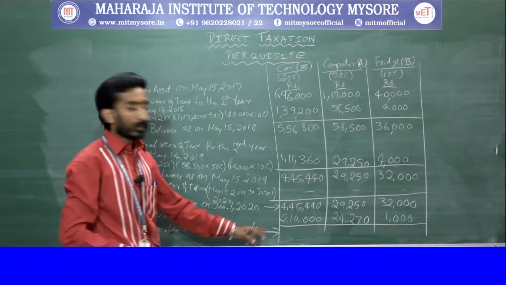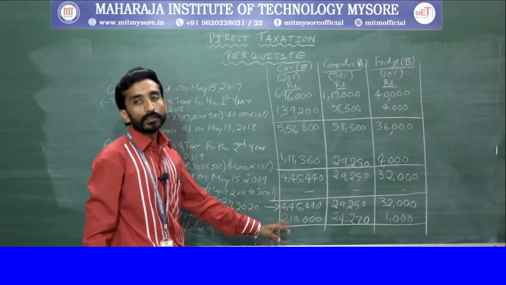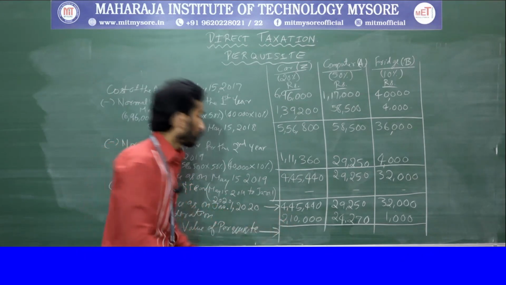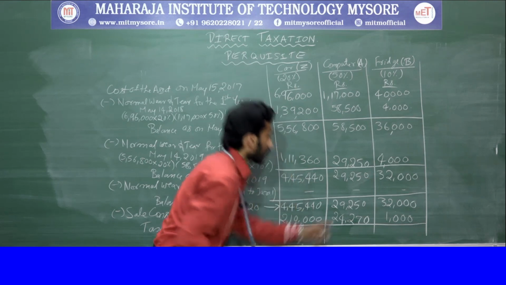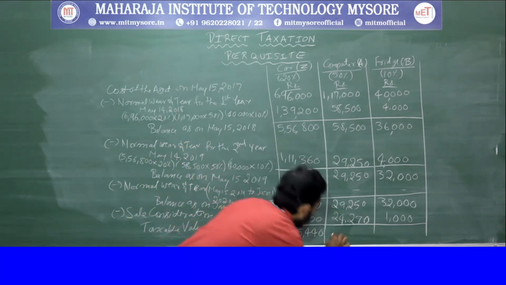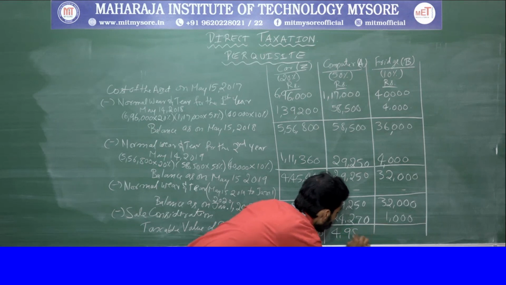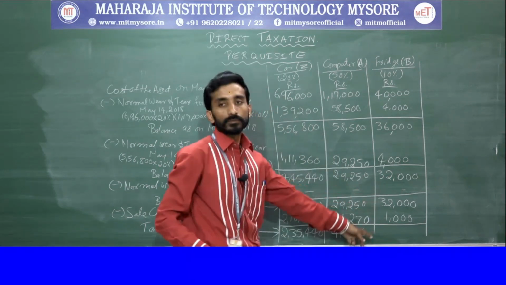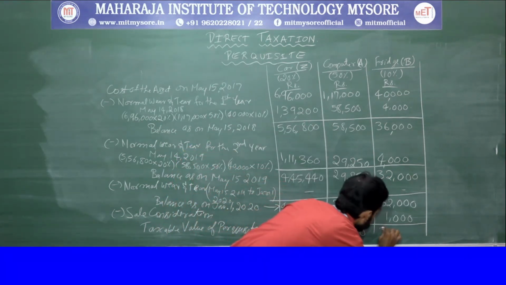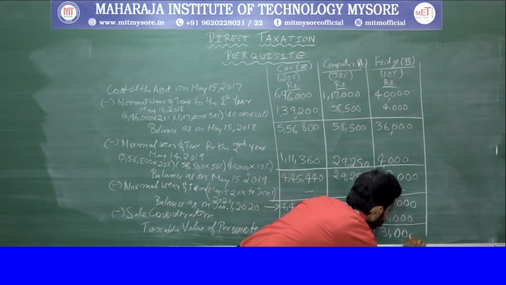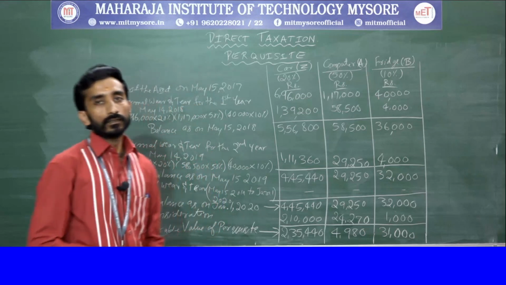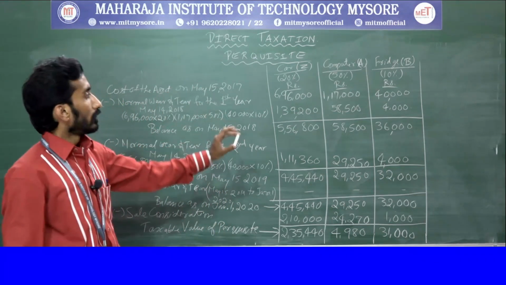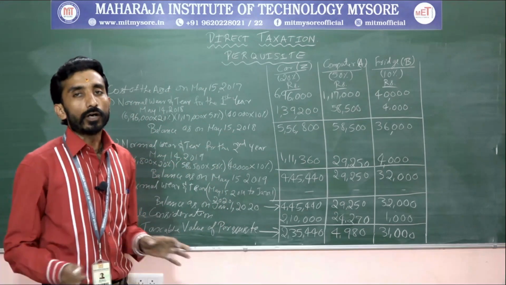What is the remaining value here? If you deduct this, it is 2,35,440. With respect to this, 4,980. With respect to this, 31,000. Clear? So this is how you will be calculating.